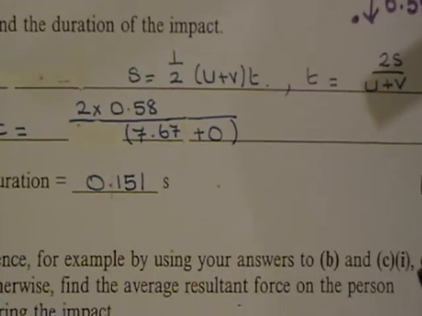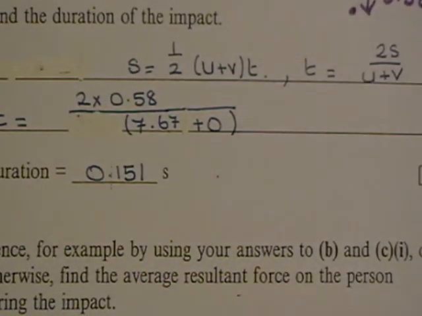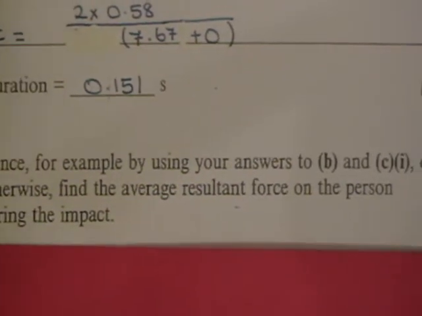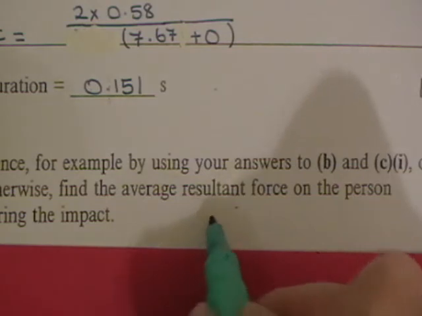Hence, by using your answers to B, the change of momentum was 537, and from C part 1 we know the time, it's 0.151 seconds. I'm just writing those down there. Find the average resultant force on the person during the impact. We're going to use change of momentum equal to impulse.